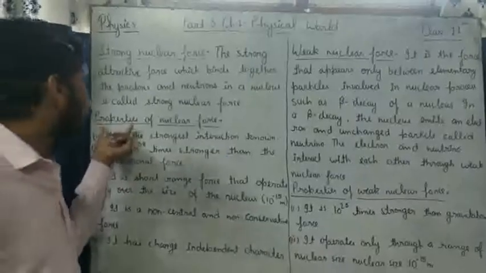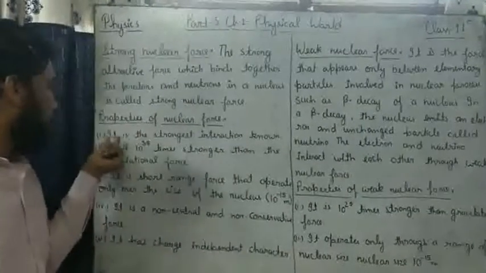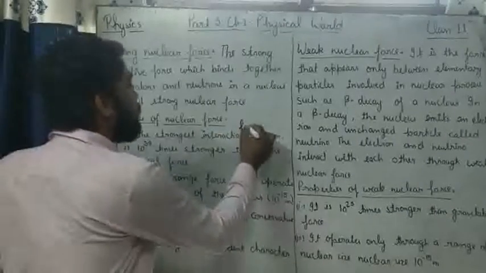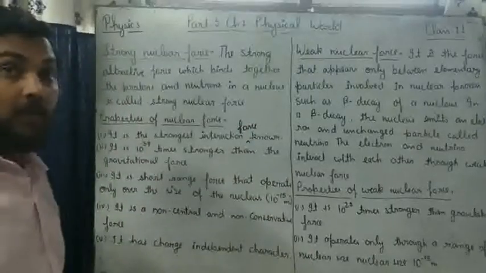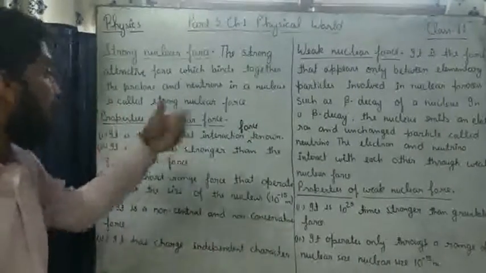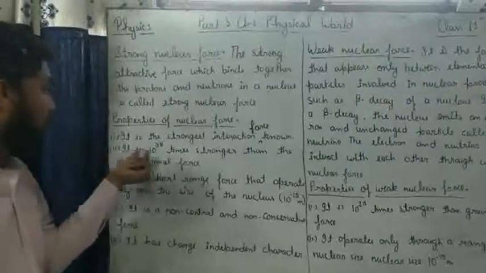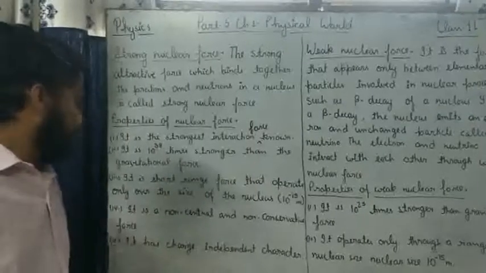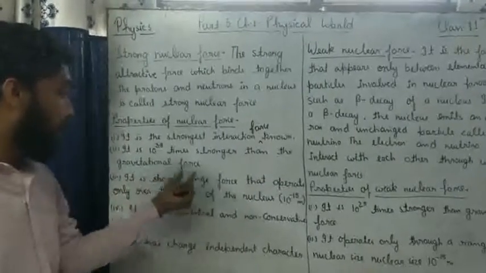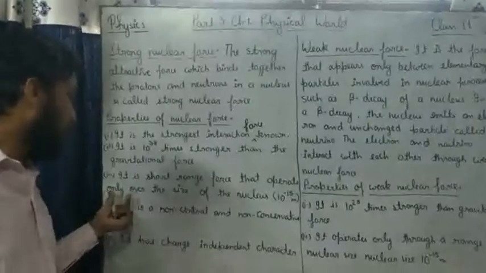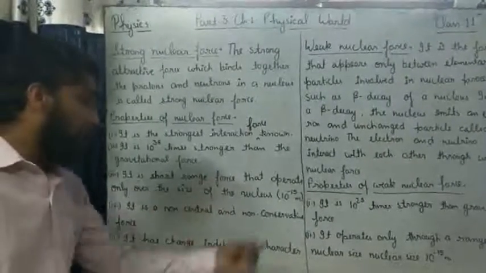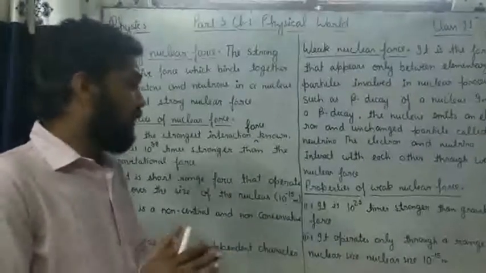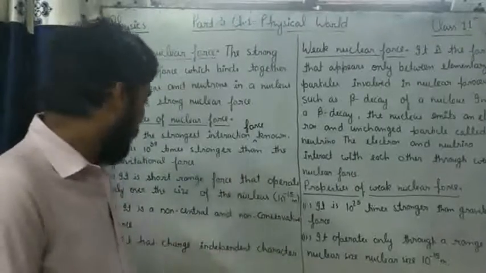There are some properties of nuclear force. Number one, it is the strongest interaction force known in nature. It is the strongest of all the forces. Number two, it is 10^38 times stronger than gravitational force. Number three, it is a short range force that operates only over the size of the nucleus, which is 10^-15 meter. It means it operates at a very short range.